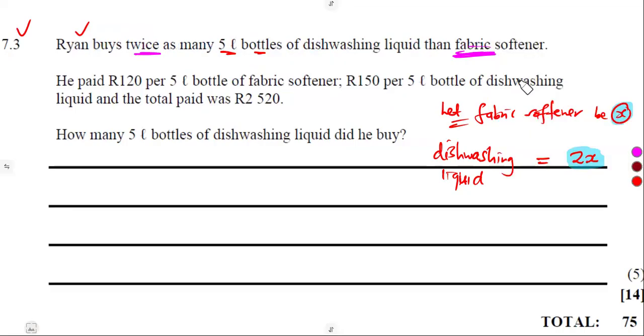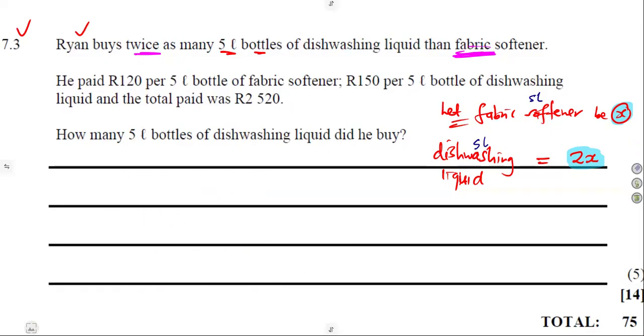So anyways, we now know these are the 5-liter bottles of softener. They are represented by X, but the 5-liter dishwashing bottles will be represented by 2X. It's just twice. If we bought one fabric softener, dishwashing liquid will be 2. If these ones are 3, we multiply by 2, it means this one they are 6. If these ones are 5, 5 times 2, these ones are 10. That is the case. We are multiplying by 2.